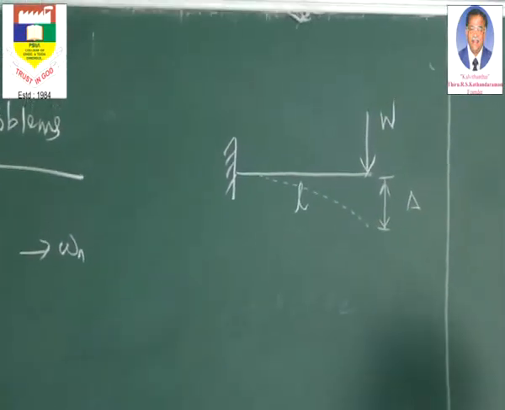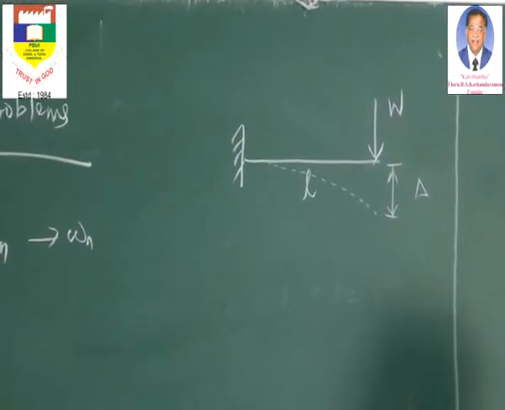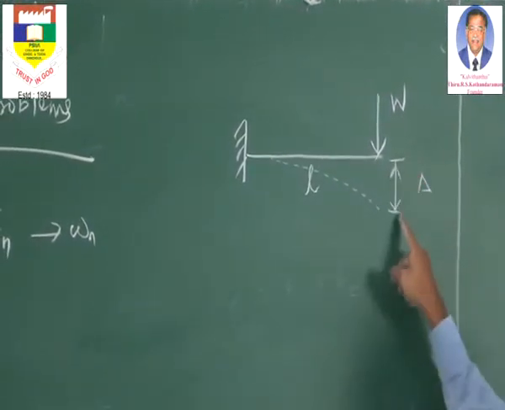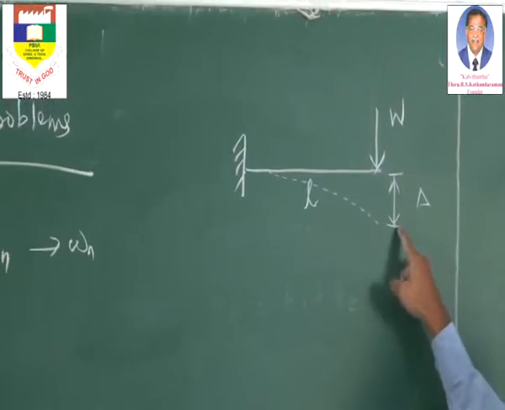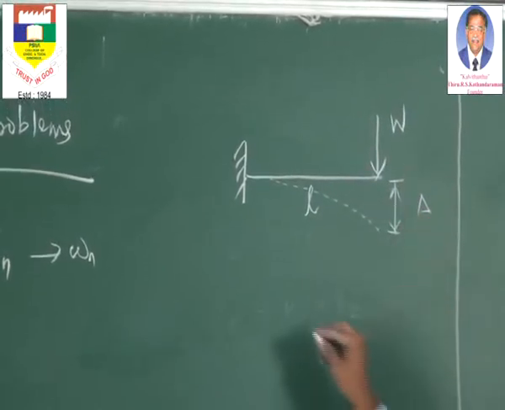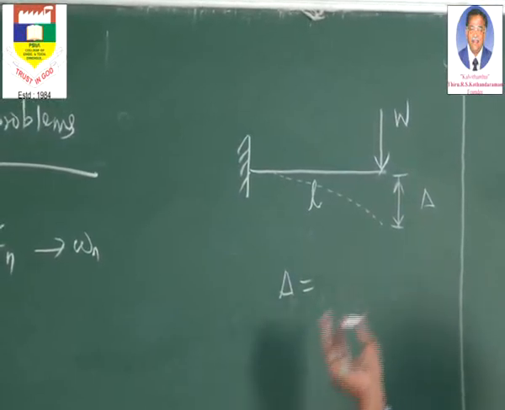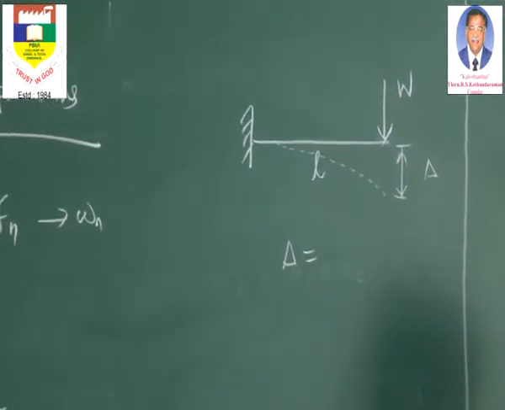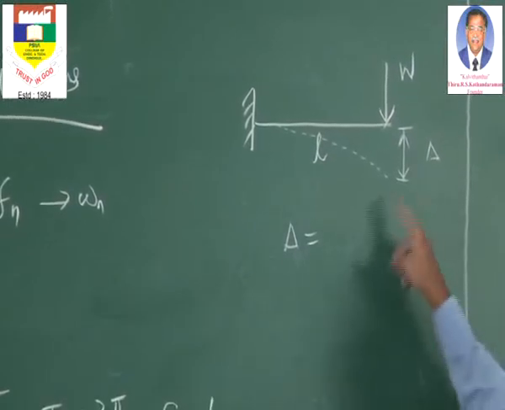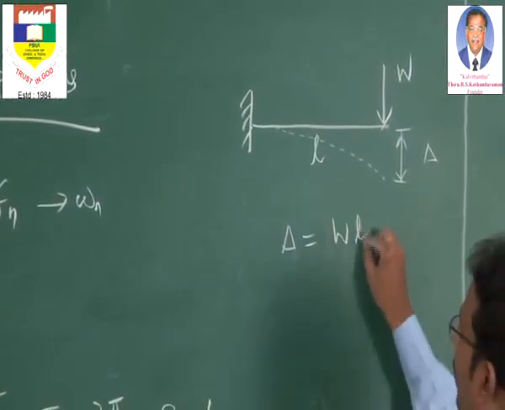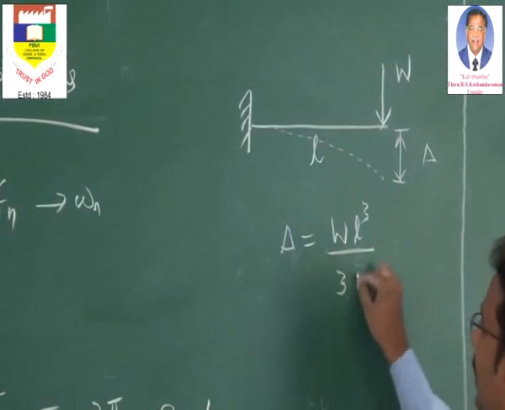Many of us will be knowing, that is in strength of materials itself we have learnt, that the displacement at the free end of a cantilever beam can be calculated with the direct formula. In fact, this formula can be derived by moment area method or Macaulay's method. You have the simple methods in strength of materials. So this is nothing but WL cube divided by 3EI.